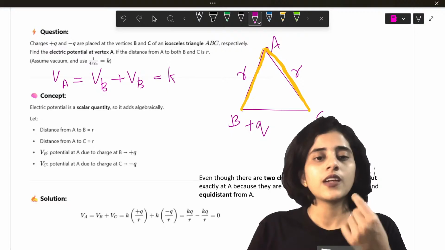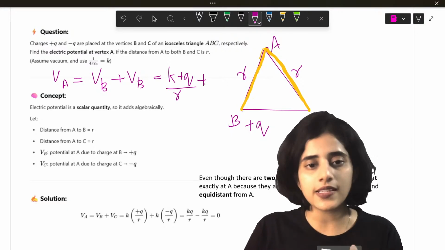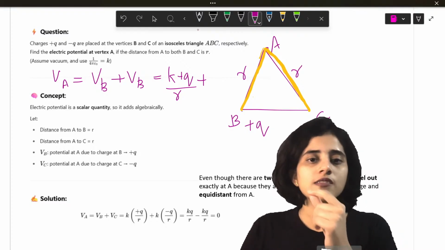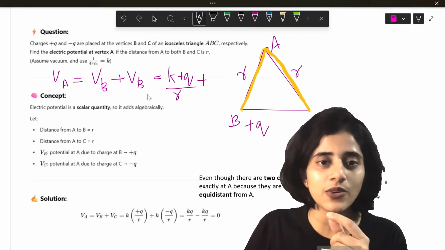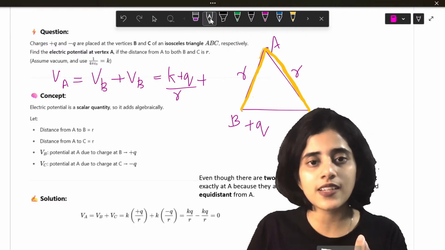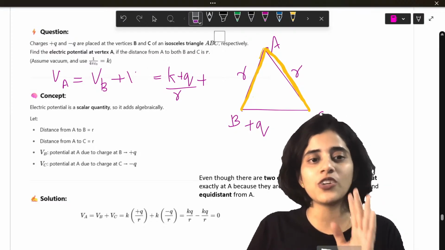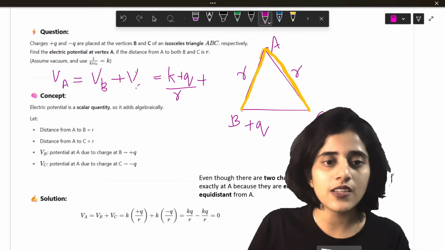K, B is plus Q, divided by R. Plus, what is the potential of C? Okay, this was the eraser, I'm sorry. VC, okay.